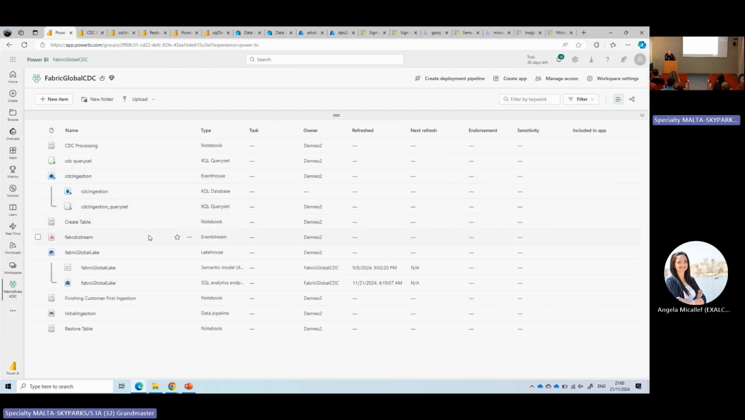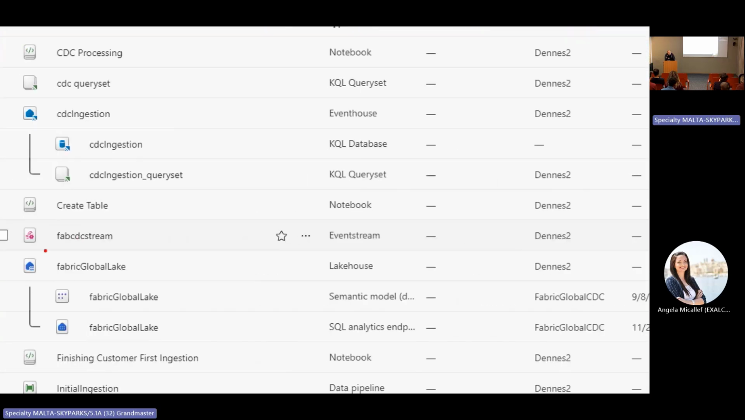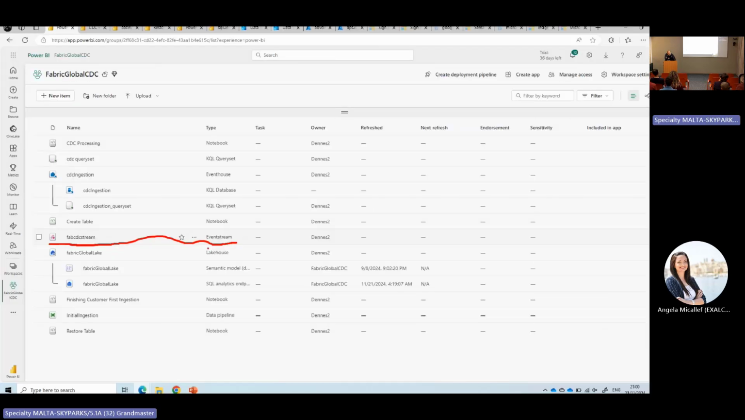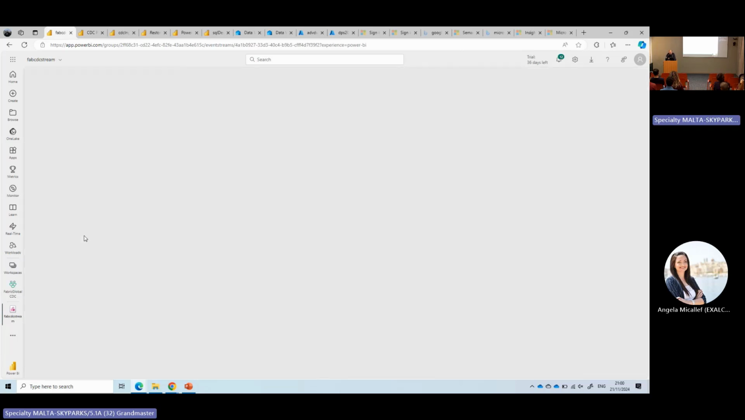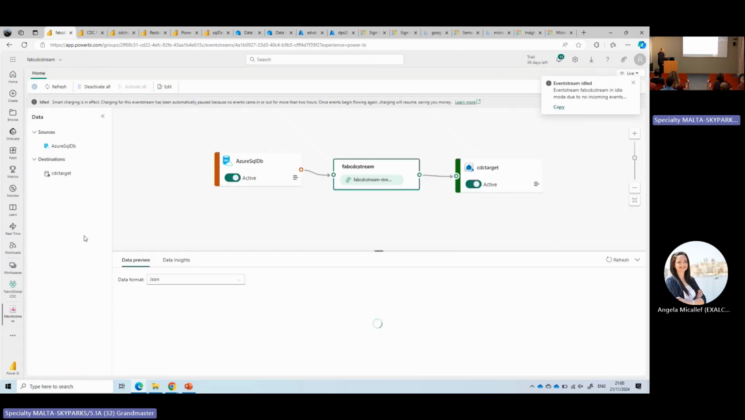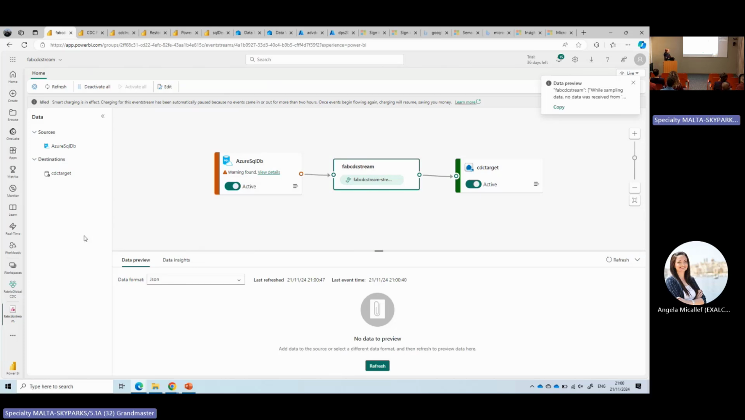I have here an event stream inside Microsoft Fabric. This event stream is configured to receive the CDC input. The database is not activated at the moment. It delivers this to a CDC target. So that's the event stream receiving the CDC information.